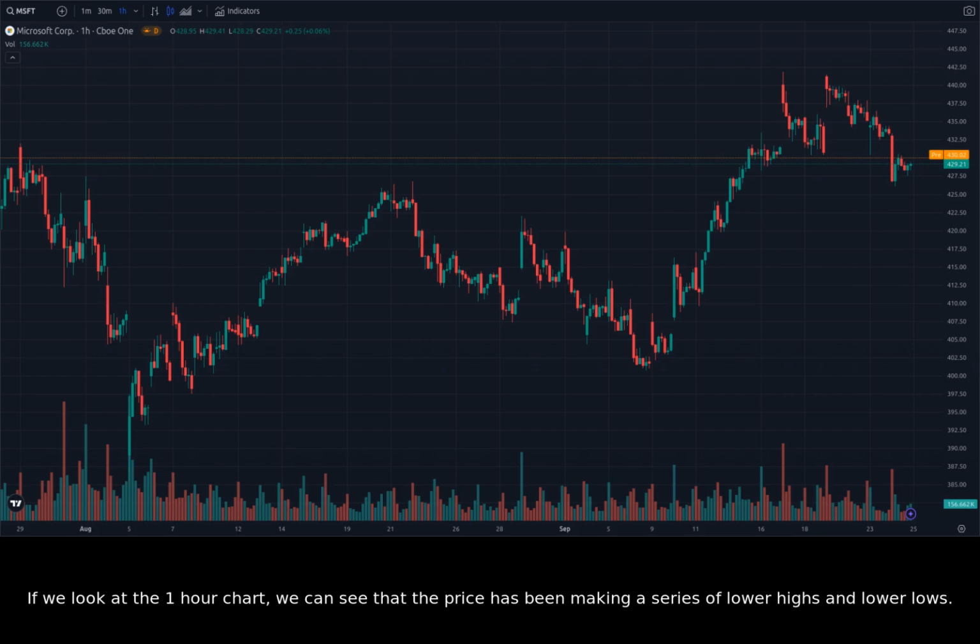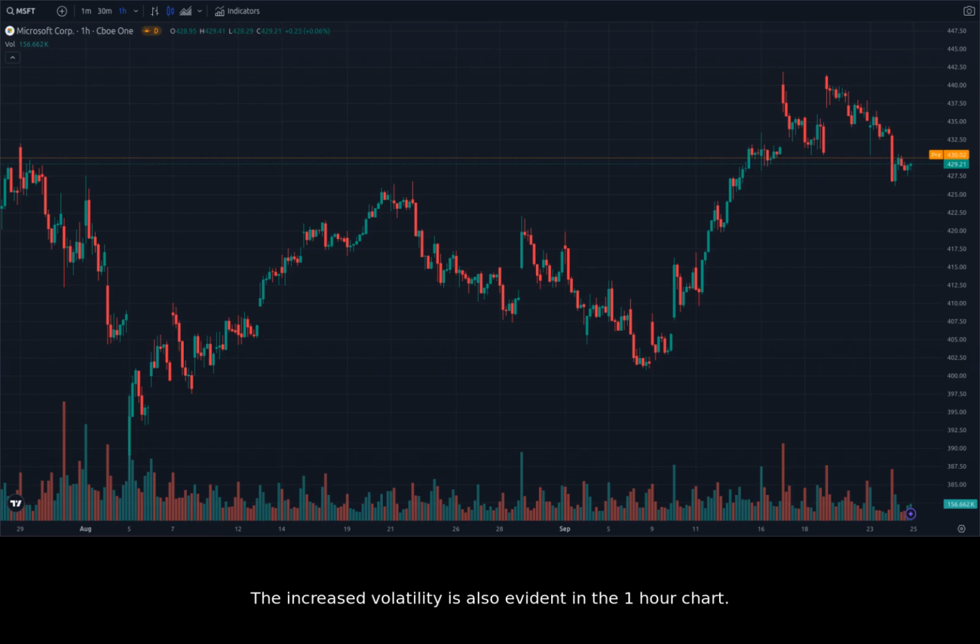If we look at the 1-hour chart, we can see that the price has been making a series of lower highs and lower lows. This is a classic bearish pattern, and it suggests that the bulls are losing control. The price has also been breaking through previous support levels. This further supports the idea that the market is becoming bearish on Microsoft.